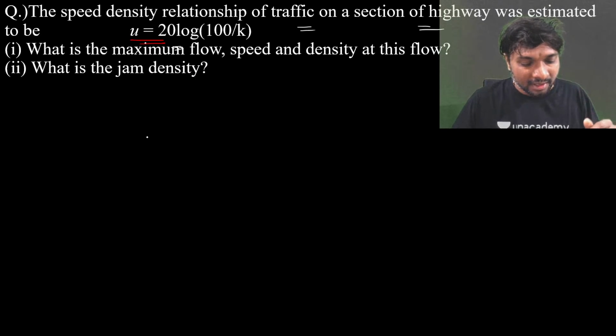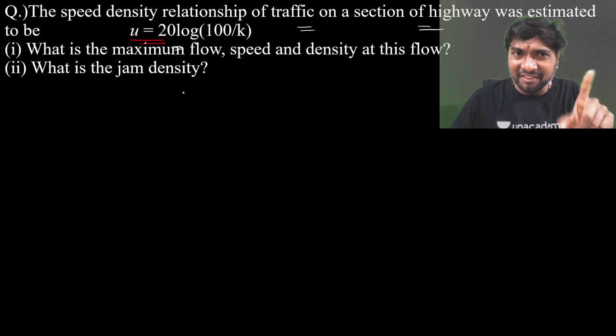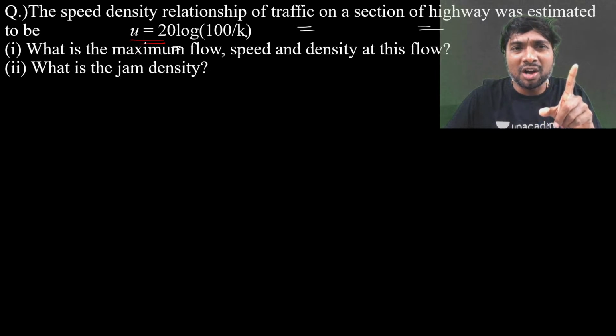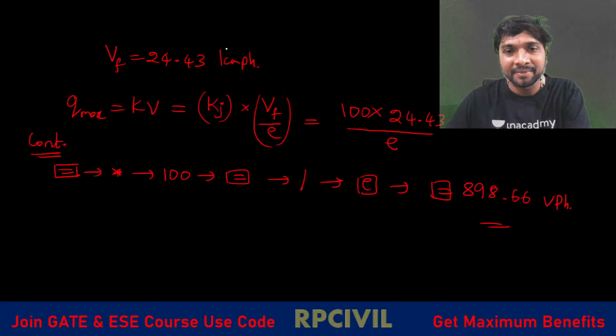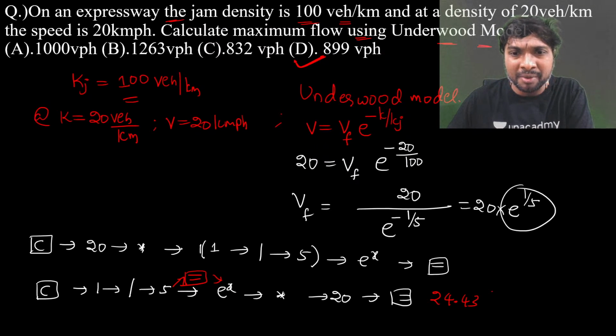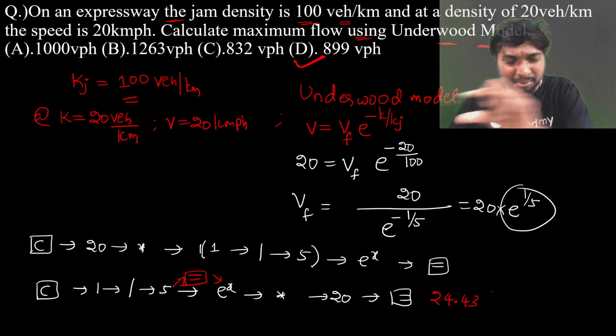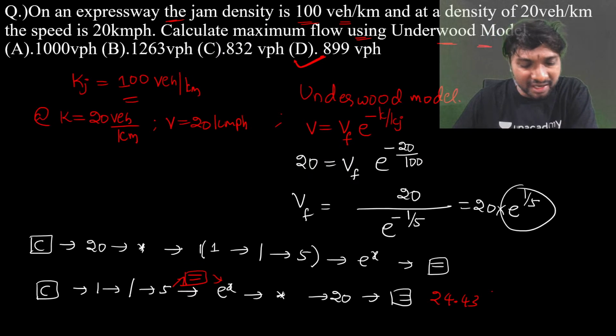Suppose if they have given, what will happen? Even if they are giving, they'll just be giving this log of some value. Okay. If you observe, e power minus 1 by 5 value they will be mentioning, or e power 1 by 5 value they will be giving in the question itself, right? That kind of facility will be there.